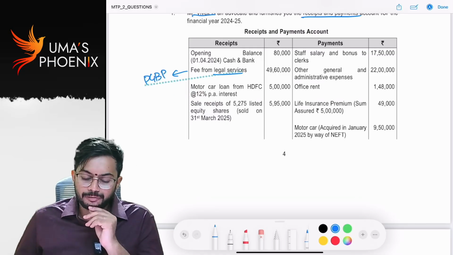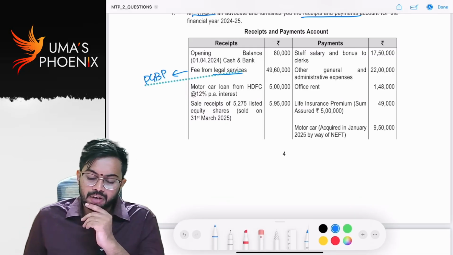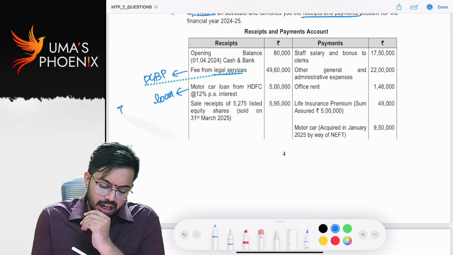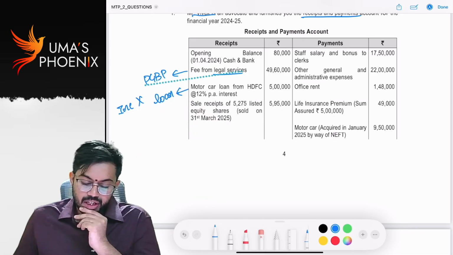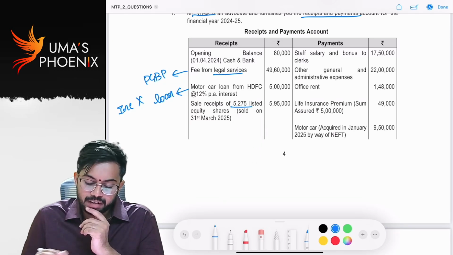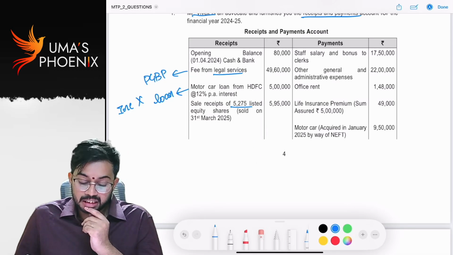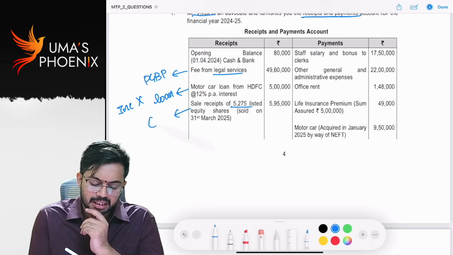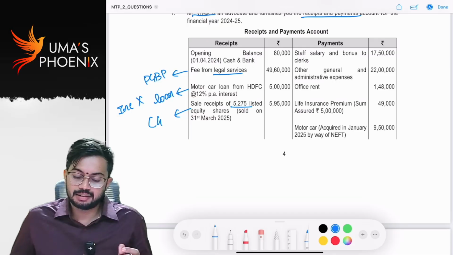Motor car loan from HDFC at the rate of 12% per annum. This is loan. This is not an income. She receipts, sale receipts of 5,275 listed equity shares sold on 31st March 25. So this income is taxable under capital gains.